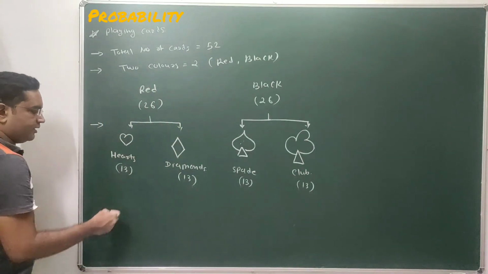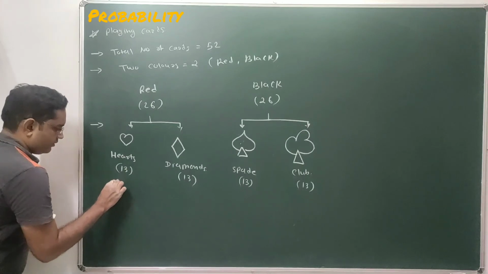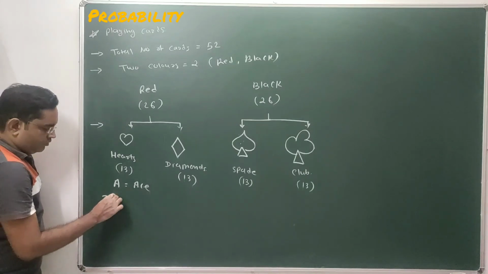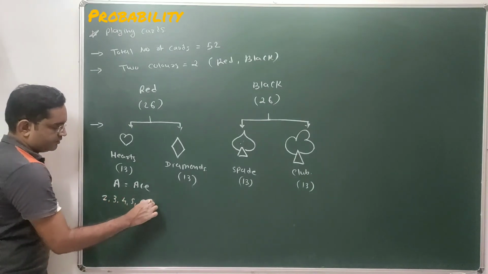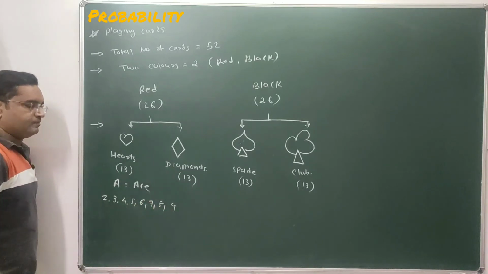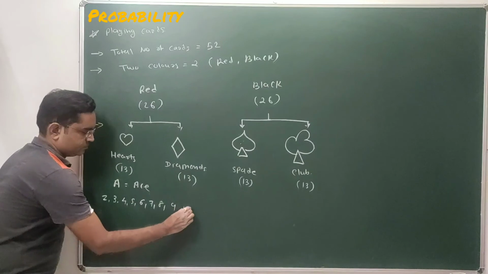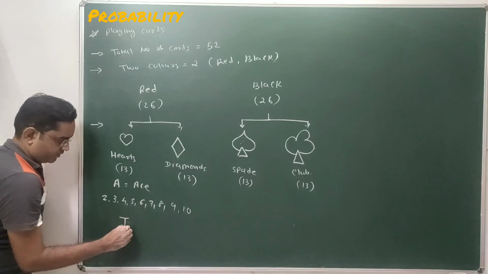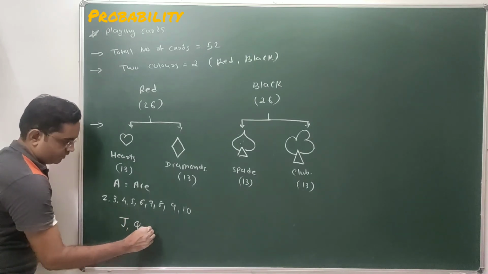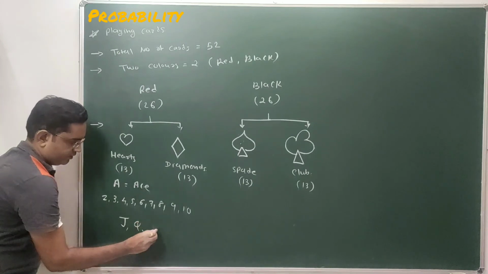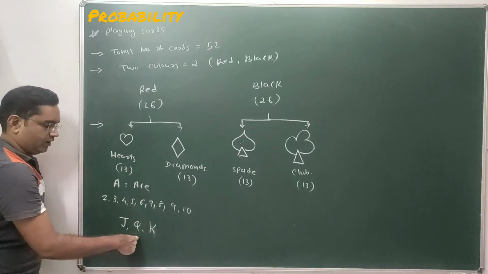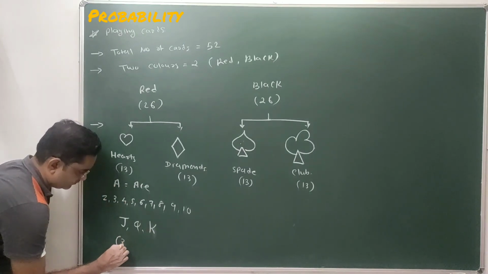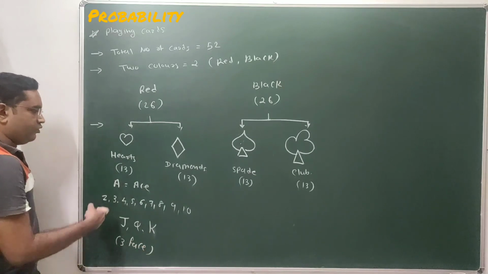Done. So the 13 cards of hearts start from the ace, then 2, 3, 4, 5, 6, 7, 8, 9 and 10. Up to 10, and then it consists of face cards: jack, queen and king. Total 13 cards here. Out of 13 cards, total 3 face cards are there in hearts.